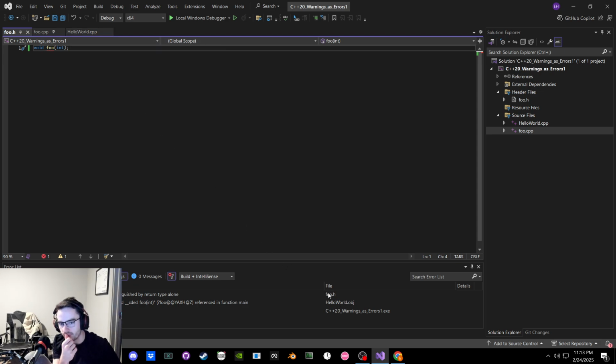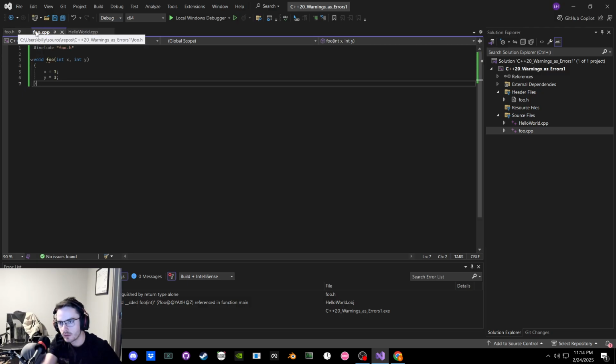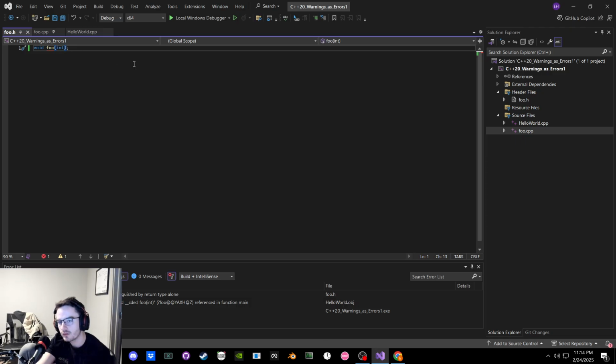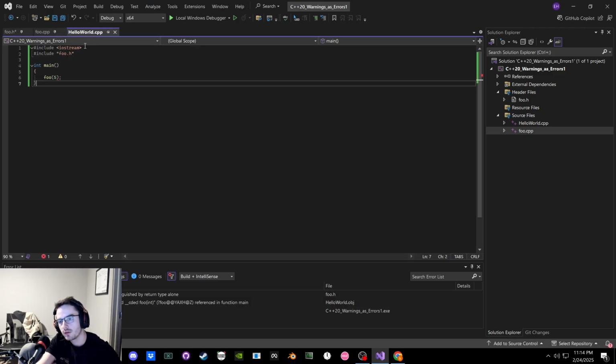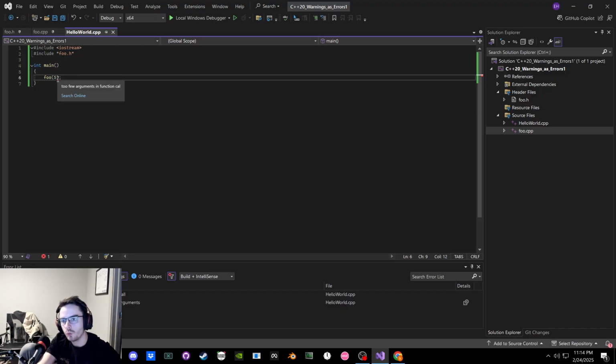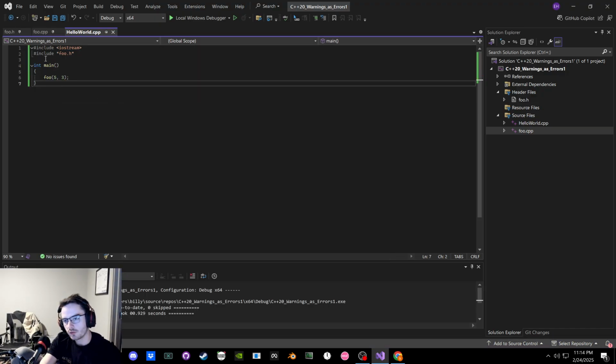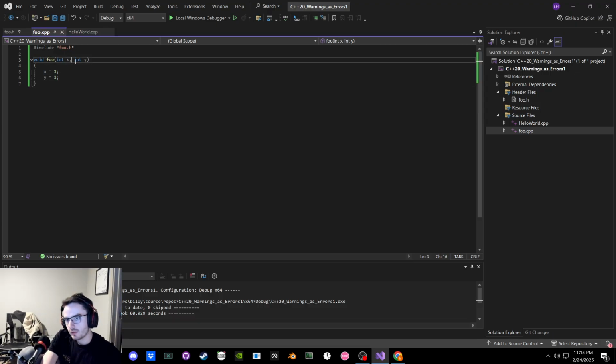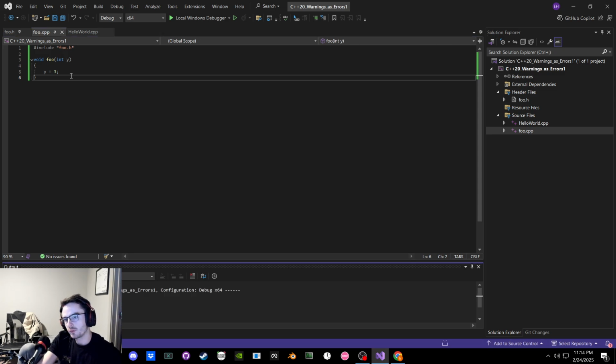Oh, this is the compiled file. In foo, they're not distinguished by the return type alone. So we say int, and then we do that. Oh, true. So this is cool. If we instead take away one of these parameters, we're giving it too many.